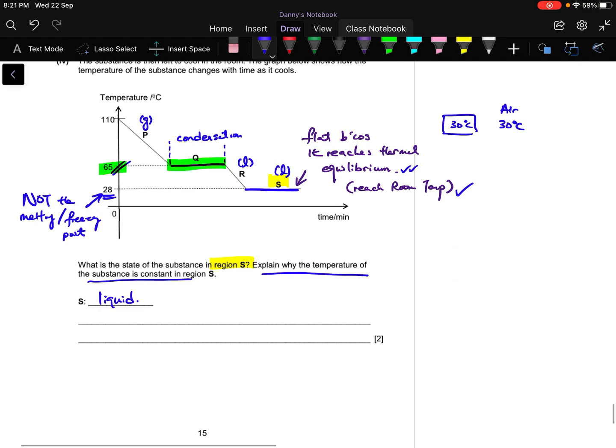Oh yeah, we have reached the end. So that is the end of the paper. Like I said, the 2020 paper is a very easy paper. So next week we are going to have a mock exam, and then week 4 you are on your own, then you are good to go.